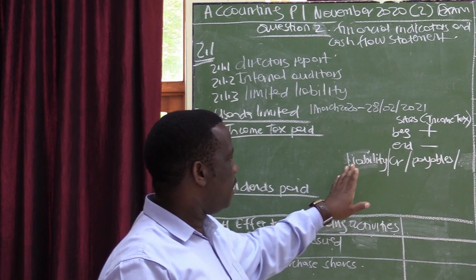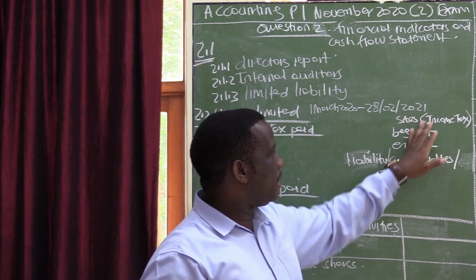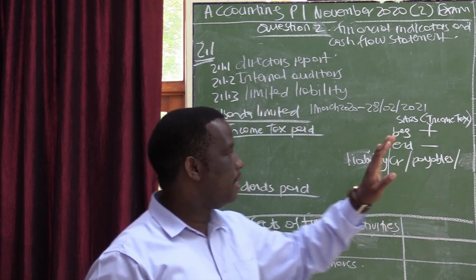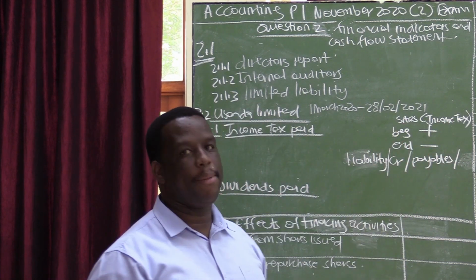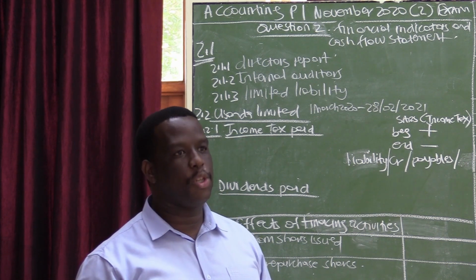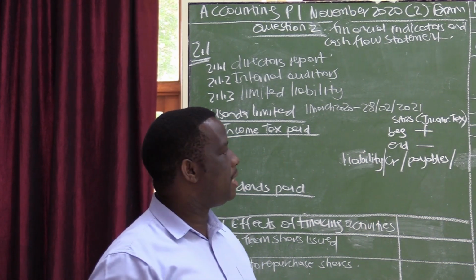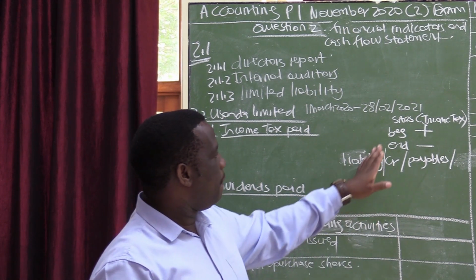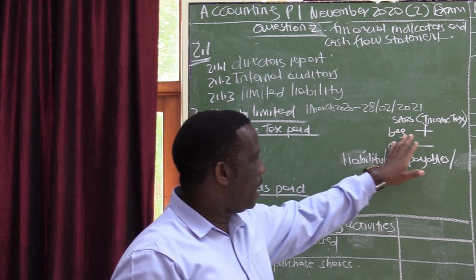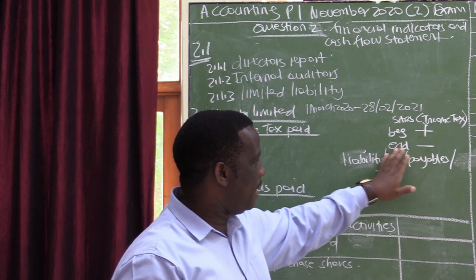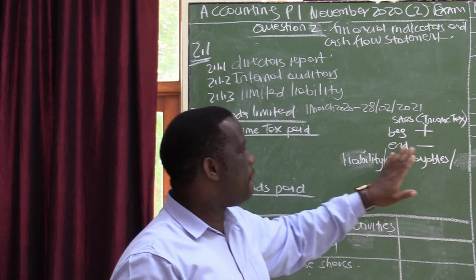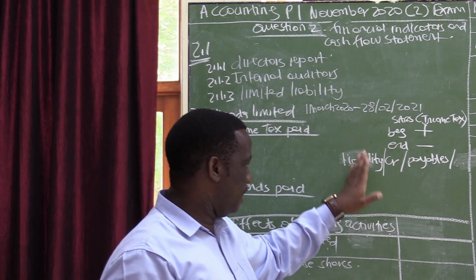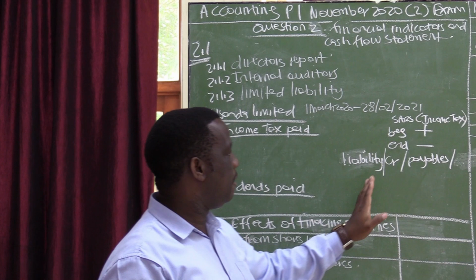If you are asked what type of account SARS income tax is, it is a liability under normal circumstances, but in some instances your SARS will become an asset. But we are saying that the beginning should be a plus and the end must be a minus if everything falls under liability.